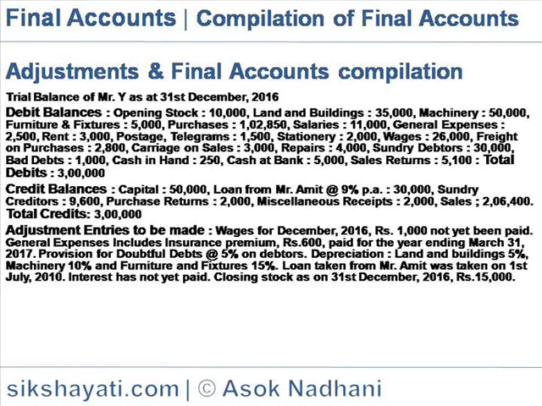Wages for December 2016 of 1,000 has not yet been paid. General expenses include insurance premium rupees 600 paid for the year ending March 2017, that is next year. Provision for doubtful debts at the rate 5% on debtors. Depreciation: land and buildings 5%, machinery 10%, furniture and fixture 15%. Loan taken from Mr. Amit was taken on 1st July 2016. Interest has not yet been paid. Closing stock as on 31st December 2016 is 15,000.